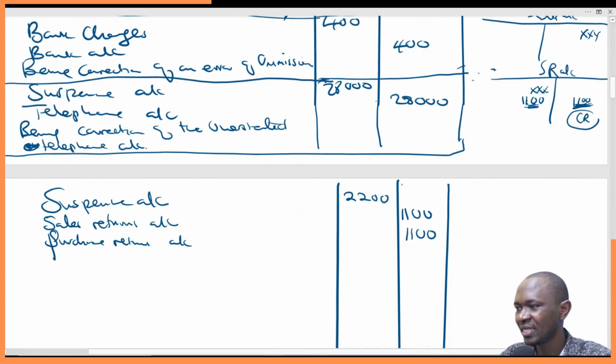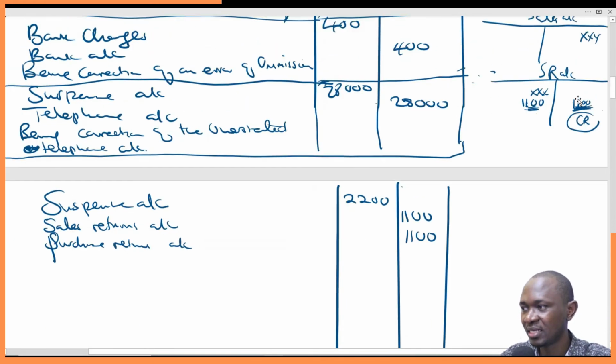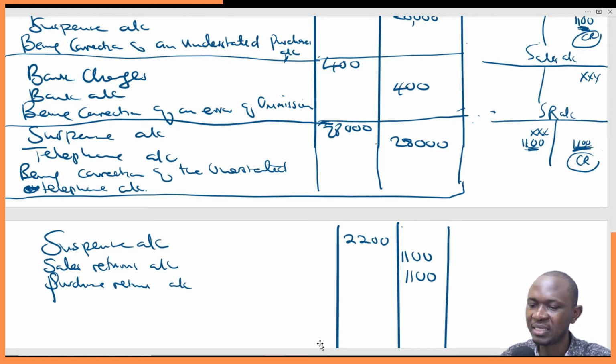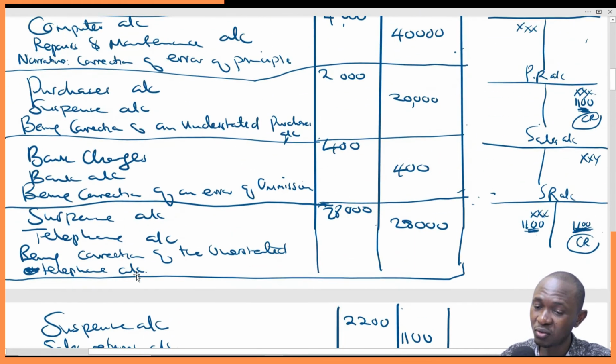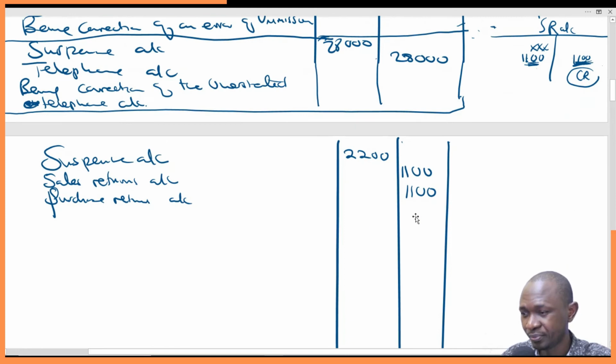So we are crediting the sales returns account to cancel out this effect because we had erroneously debited. So we put 1,100 on the credit side to cancel out the effect. And after we cancel out the effect, we now post the correct entry, which is the credit side of the purchase returns. So that makes it 2,200 on the credit side. And because the other side of the account was okay, we simply use suspense account as the double entry, based on the double entry concept.